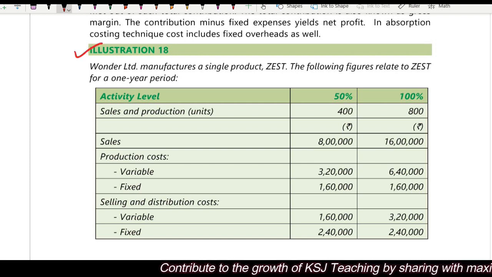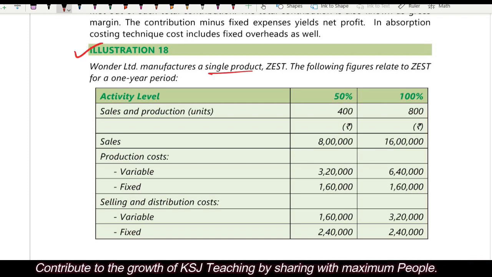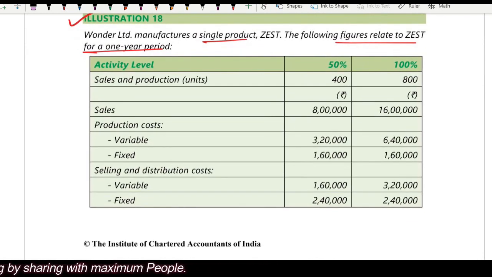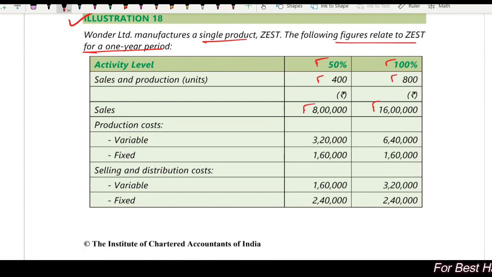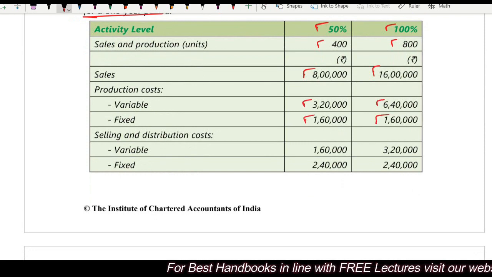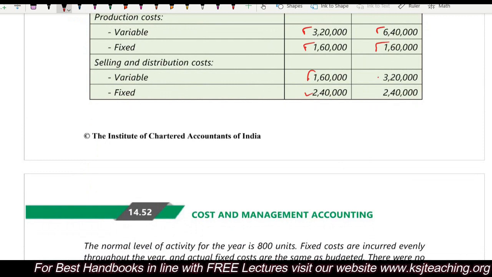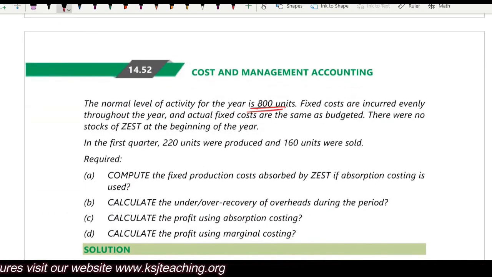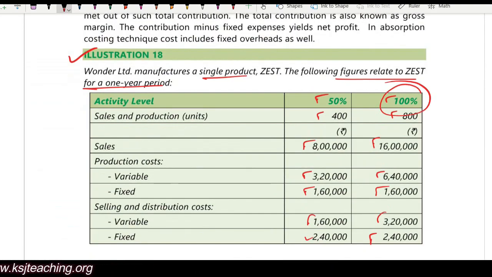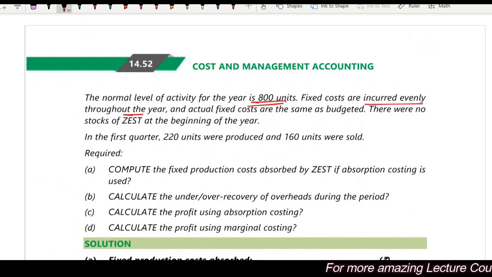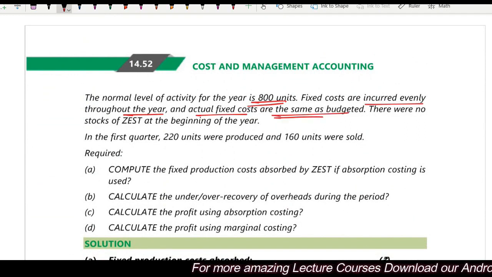Wonder Limited manufactures a single product Zest. The following figures relate to Zest for a 1 year period, at 50% capacity level and 100% capacity level. Units are 400 and 800, sales 8 lakh and 16 lakh. Production cost 3,20,000 and 6,40,000, fixed 160 and 160. Selling and distribution overheads are given to you. The normal level of activity for the year is 800 units, which is 100% capacity. The fixed costs are incurred evenly throughout the year and the actual fixed costs are the same as budgeted.